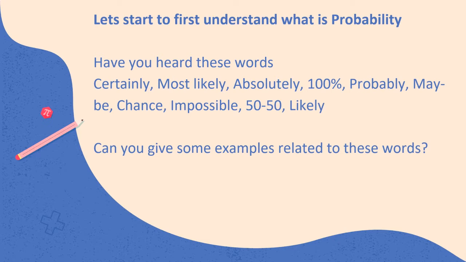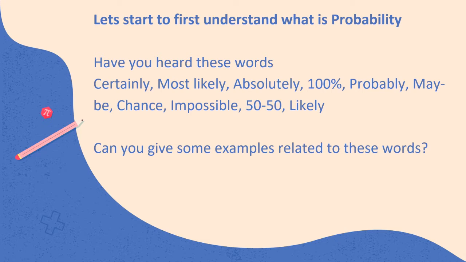Most likely, the COVID situation should get over by March 2021. Most likely. But do you think there is a proof to it? No. Absolutely. You're absolutely sure. That means there is some kind of data which makes you say this word absolutely. 100%.